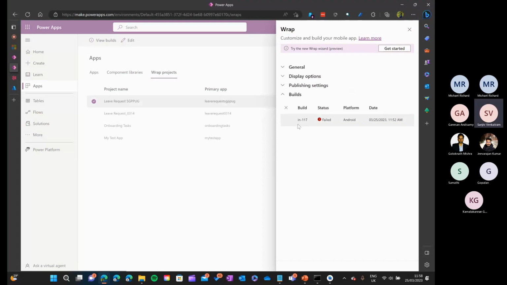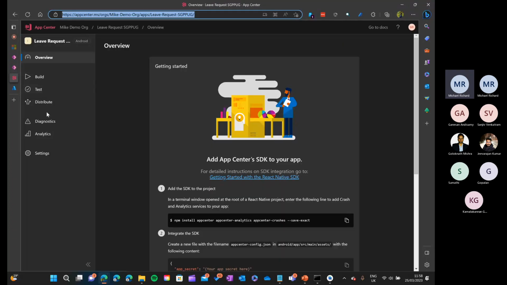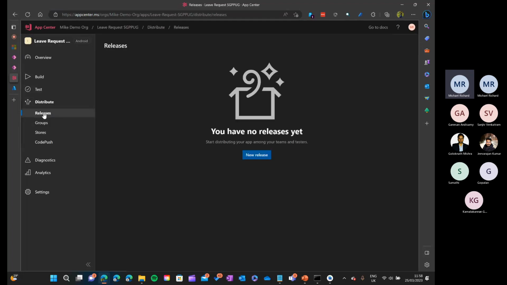Quick one in terms of updates, how do you follow the same process to do the updates to the apps? Yes, so you have to generate a build. The build will then create something here called a release. From the release you can just push it. Either you can download the APK, which I'm going to do, or you can connect it to Microsoft Intune and then release it, or to the App Store.